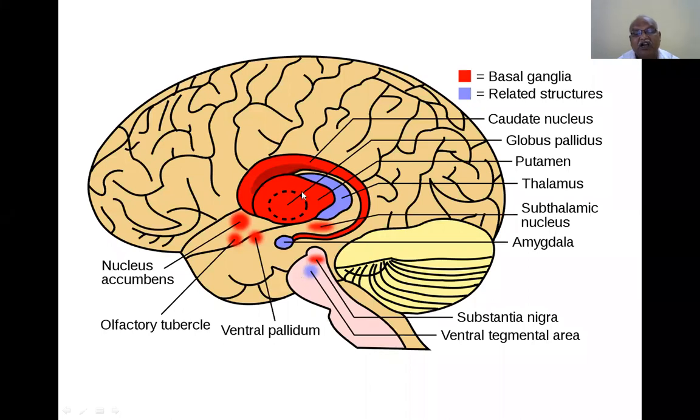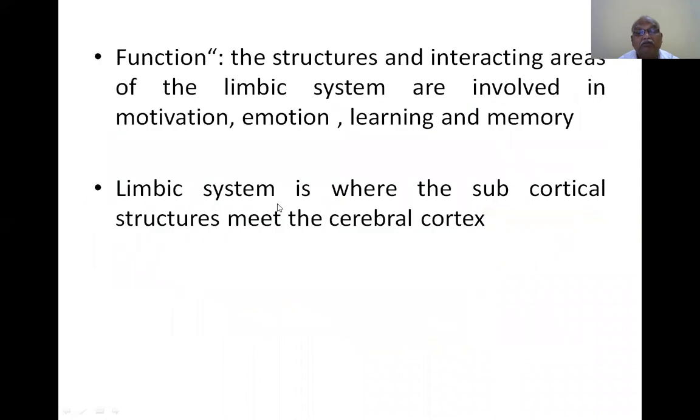A beautifully illustrated 3D diagram taken from the textbooks shows how these are associated, which is more useful for you to know where each is present. This is the frontal lobe, this is the parietal lobe, this is the occipital lobe. This entire area is covered by the temporal lobe, and that part of it is removed.